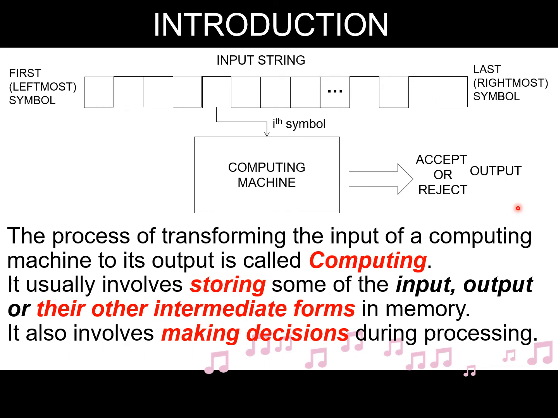The diagrammatic format of this particular definition goes as such. You will be having some input string starting from left to right, where your leftmost symbol will be your first symbol and your rightmost symbol will be your last symbol. And at any given point of time, an ith symbol would be given as input to our computing machine, which will either be accepted or rejected as an output.